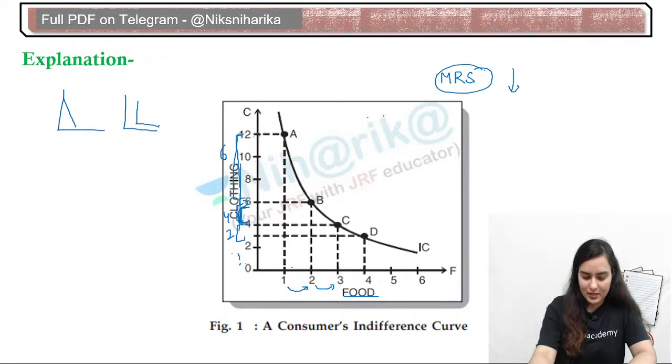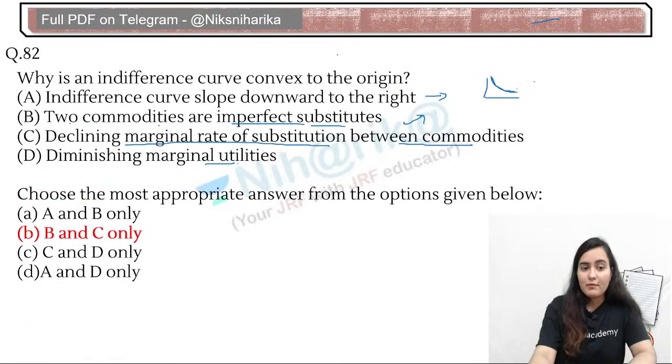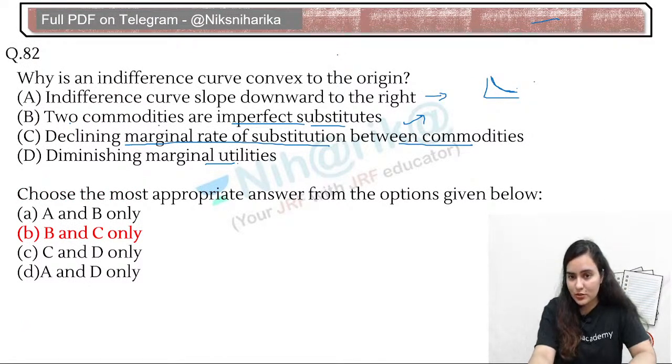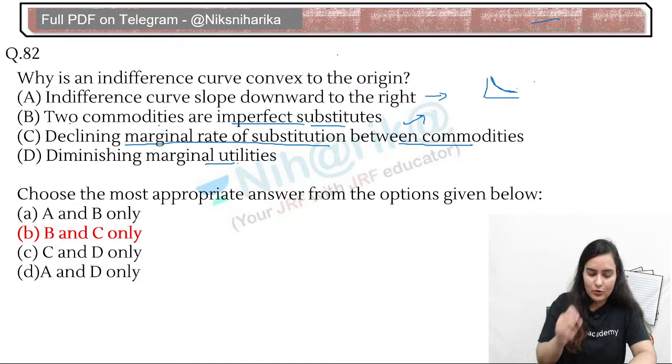Okay, Puneet, why not C? Because C is saying that there is a declining marginal rate of substitution between the commodities. That's right. But diminishing marginal utilities, no, no, this is wrong because on one indifference curve,